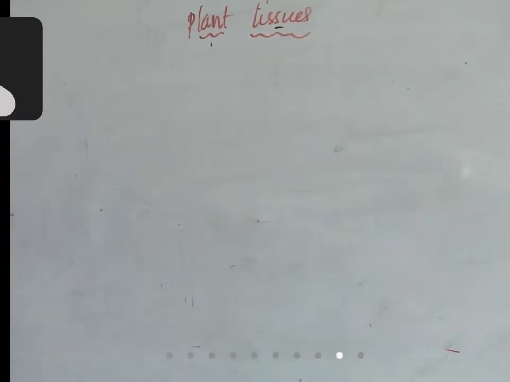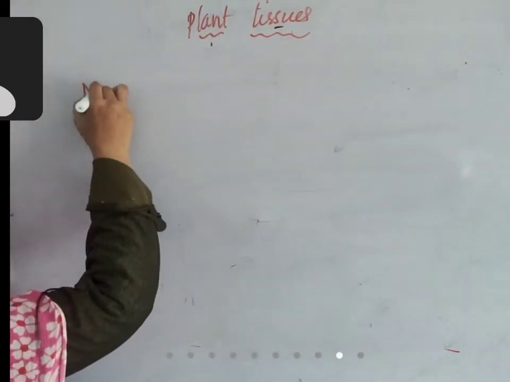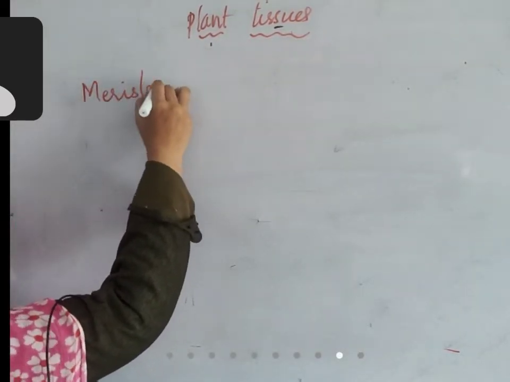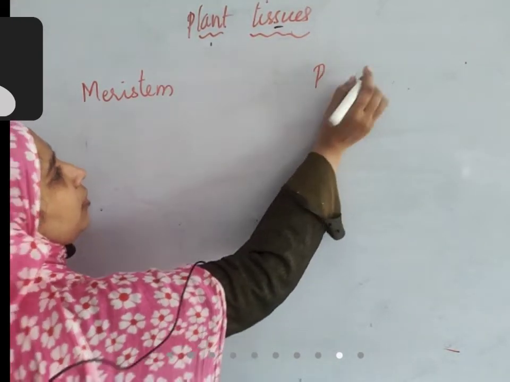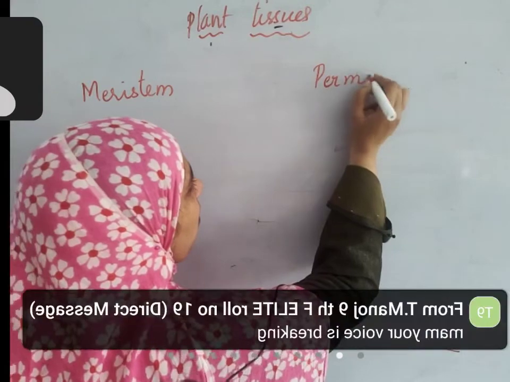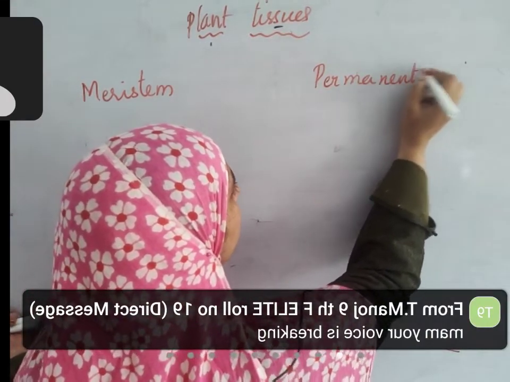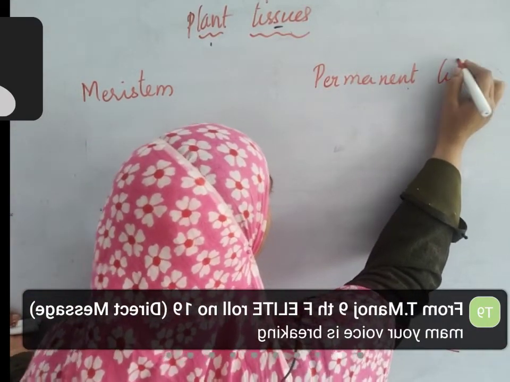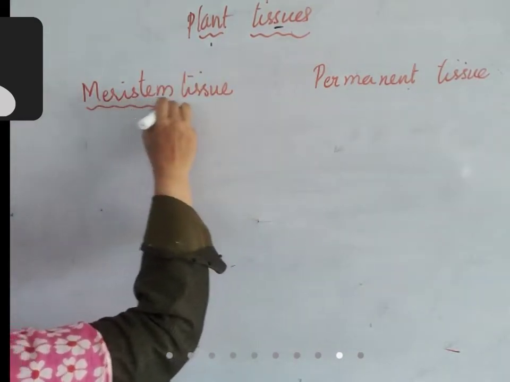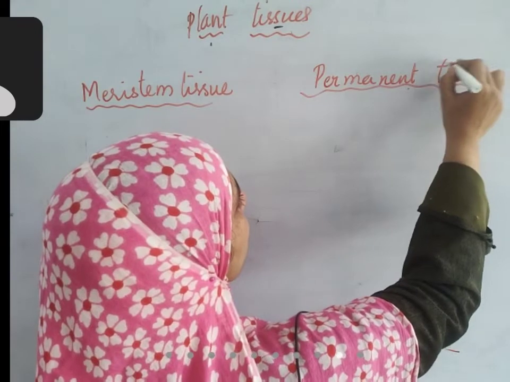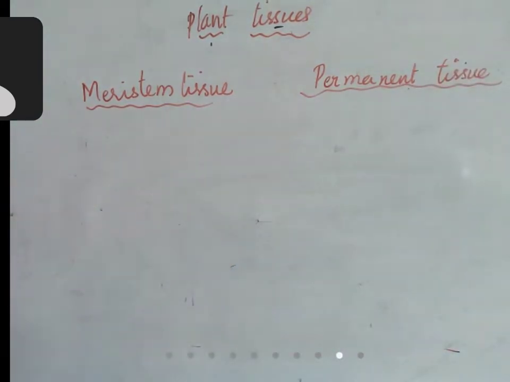When you study comparatively, you can understand the features. Right, so I'm saying you the comparative features of meristems and permanent tissue.